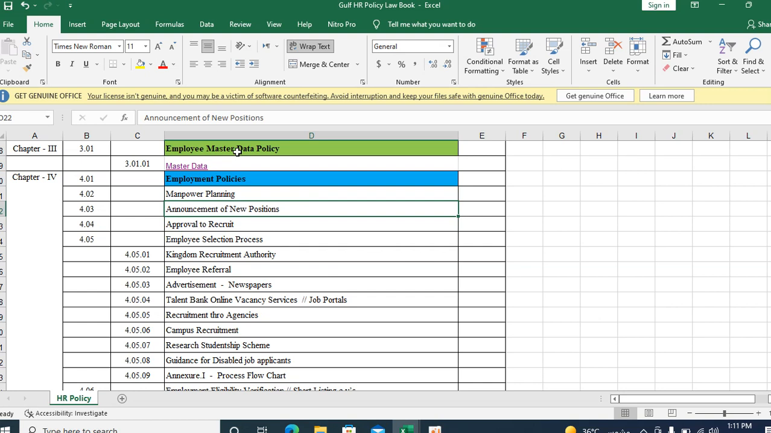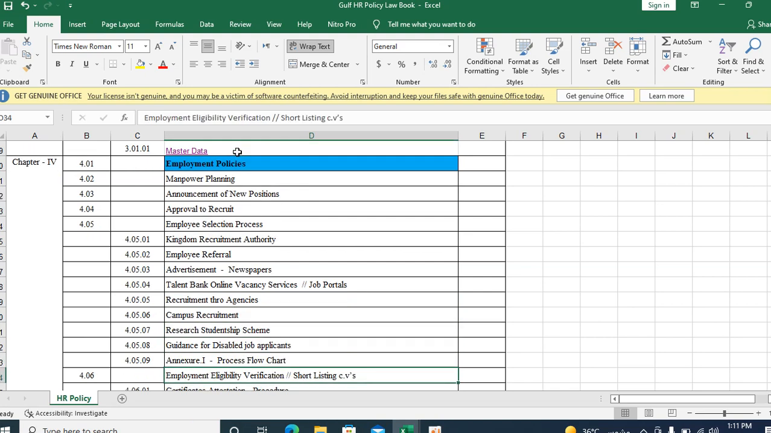Announcement of new position, approval to recruit, and the employee selection procedure: how you are going to select. Kingdom recruitment authority: what approvals have to be obtained from the recruitment authority, government statutory body approval, when and how, the eligibility, these are all the recruitment authority procedures. How you are going to recruit: advertisement, employee referral, talent bank, job portals or agencies. These are all the policies you have to create.